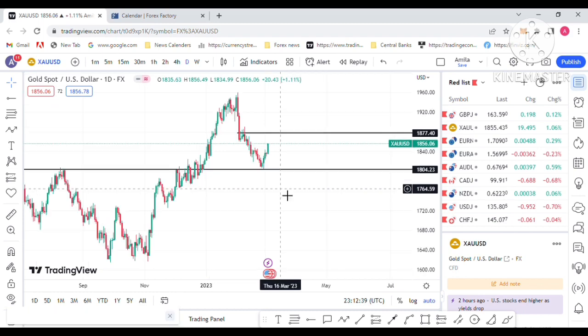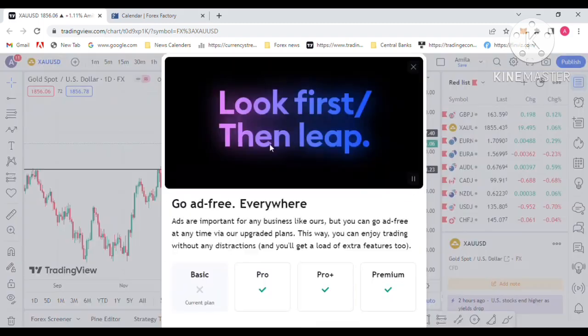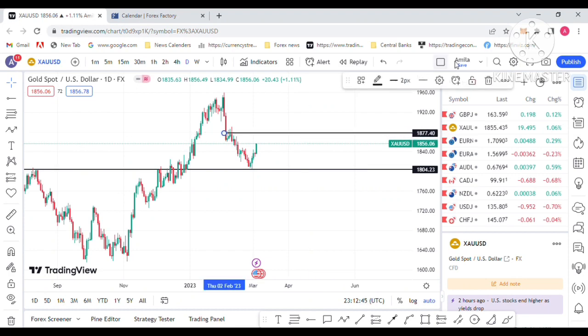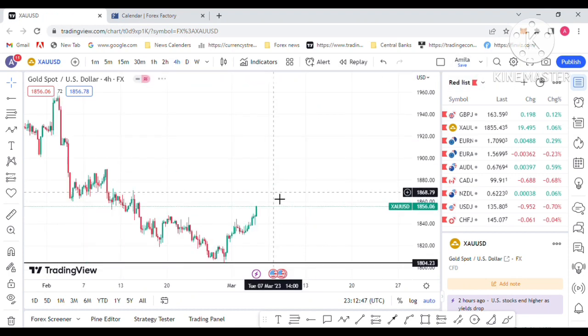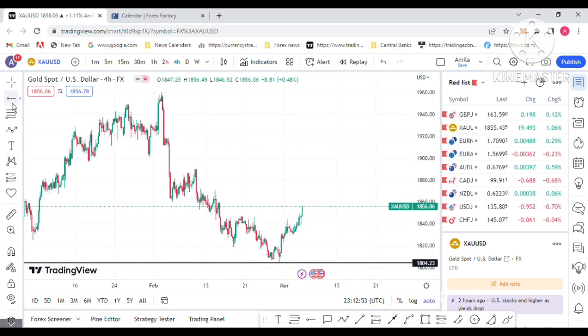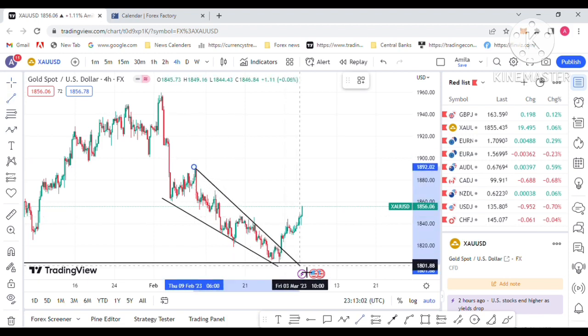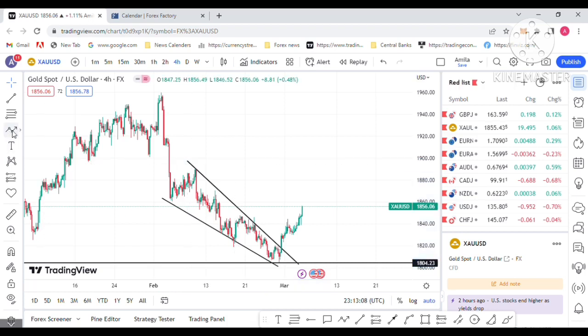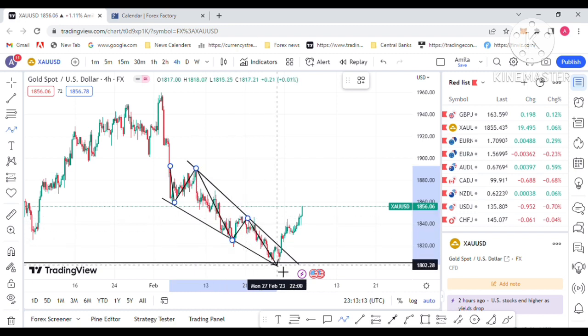Now let's move to the technical analysis of gold. I have moved to the 4-hour chart. This is the 4-hour chart. You can see I already mentioned this channel, continuing from my last week's video. I drew this channel continuing to the downside and last week it was broken. This channel has already completed the third move and is going to the upside. That's technically what is going on.